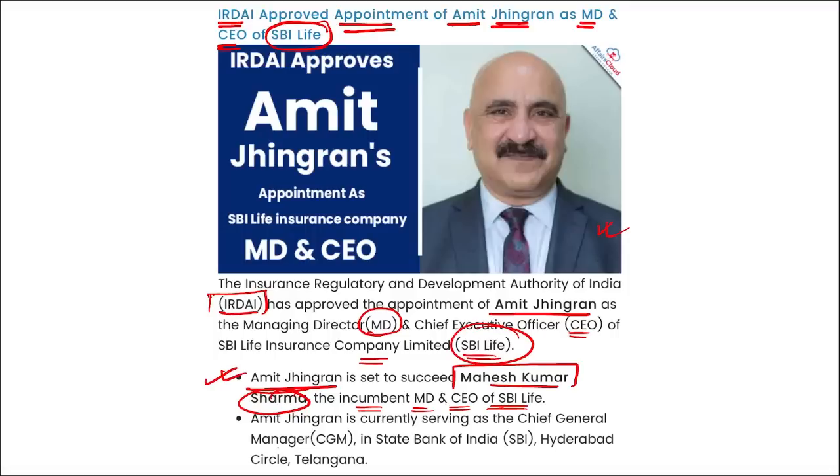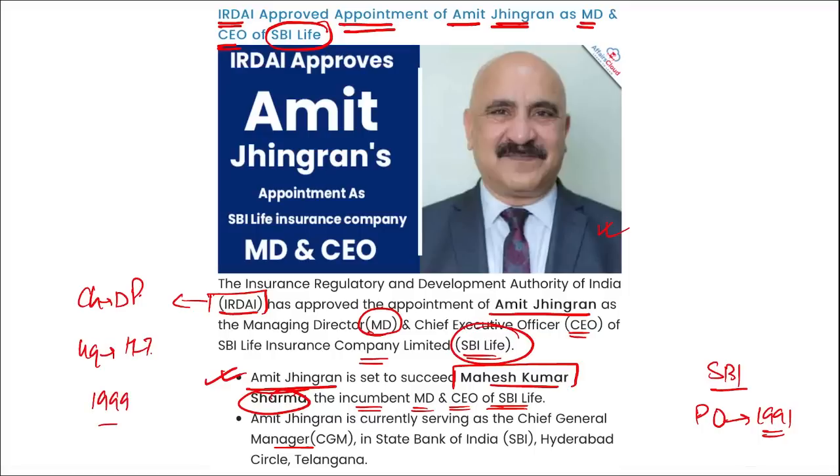Currently Amit Jhingran is serving as the Chief General Manager in SBI in Hyderabad Circle, Telangana. Correct. Also, he joined SBI as a probationary officer in 1991 in Lucknow Circle, Uttar Pradesh. He has also served as the Chief Executive Officer of SBI Chicago in USA. Next, if we talk about IRDAI, who's the chairman here? Devashish Panda. Where is the headquarter? Hyderabad, Telangana, and it was established in 1999.